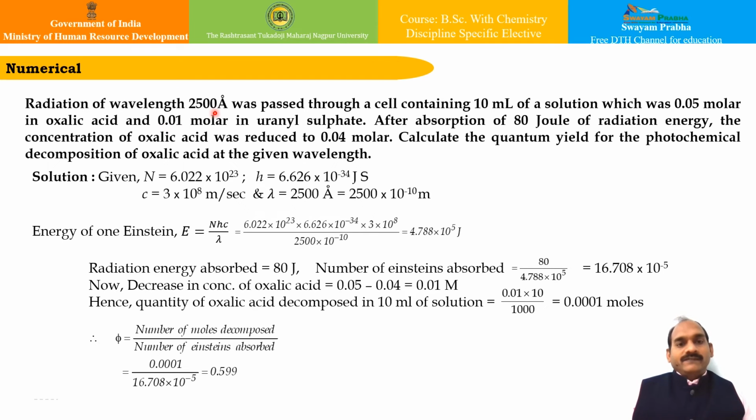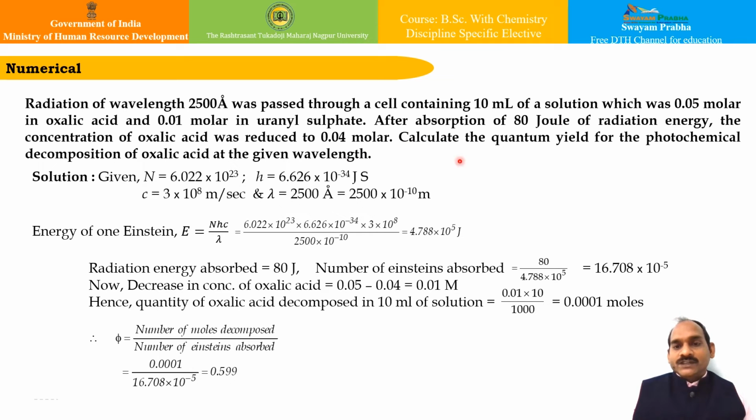We can have the actual experience of the experimental part. If you go through this numerical, you can be sure of how easy it is. Radiation of wavelength 2500 Angstrom was passed through a cell containing 10 ml of solution, which was 0.05 molar in oxalic acid and 0.101 molar in uranyl sulfate. After absorption of 80 joule of radiation energy, the concentration of oxalic acid was reduced to 0.04 molar. So initially it was 0.05 molar.